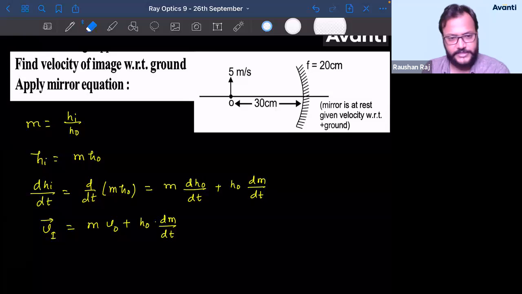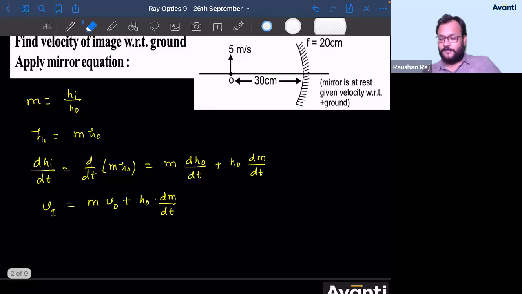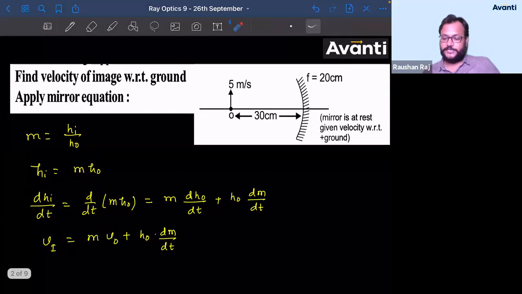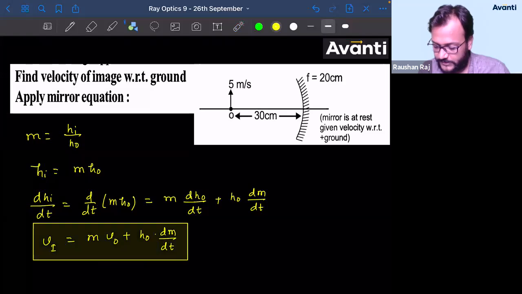Let me deal with this only, doing the work without including vectors. Tell me what is the value of h0 in this condition? We are talking about a point object, where the height of the object is what? At this point, what is h0? So at this point, the value of h0 is 0. This is the general form.